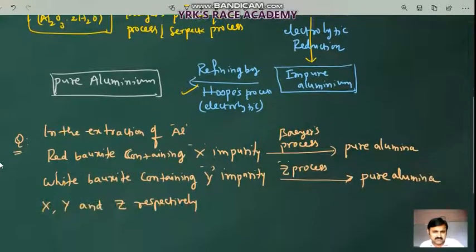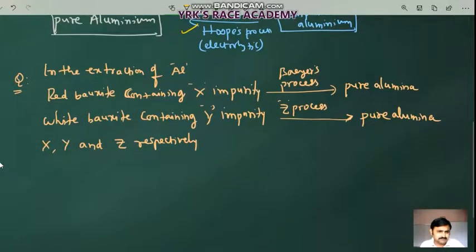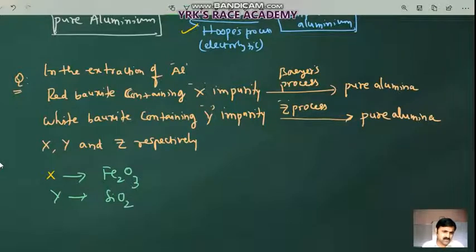Now what is the question they have asked? In the extraction of aluminum, red bauxite contains X impurity. So they are asking what is X. X is nothing but iron oxide, Fe2O3, the impurity present in red bauxite. Coming to Bayer's process, you will use Bayer's process for the purification of this red bauxite. White bauxite contains which impurity, Y? Y is silica, SiO2, the impurity which is present in the white bauxite.